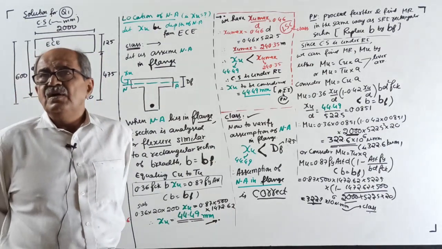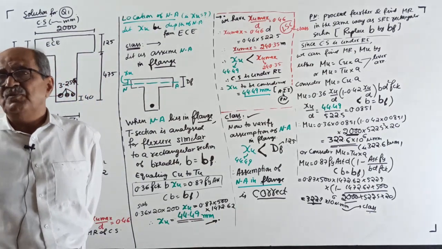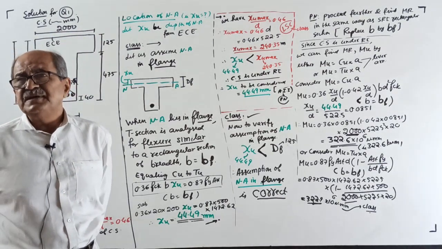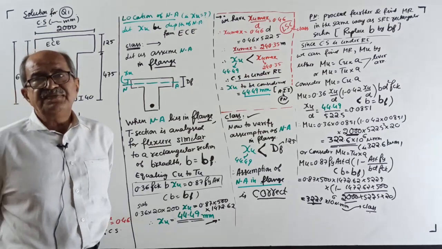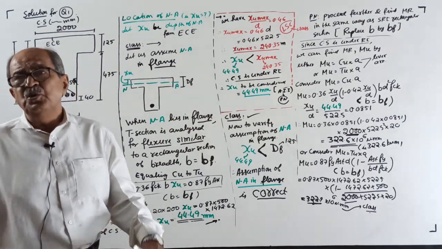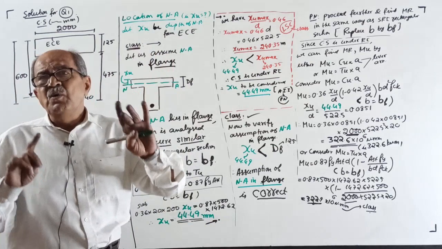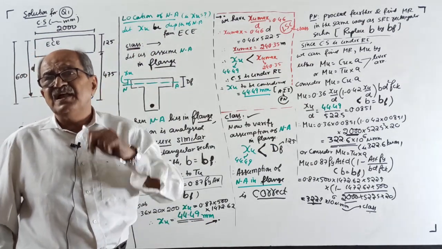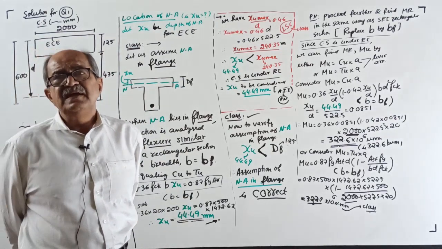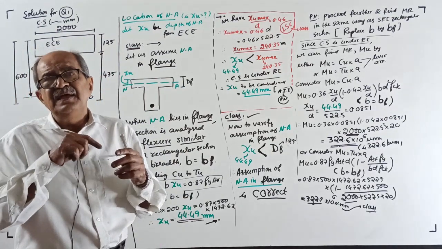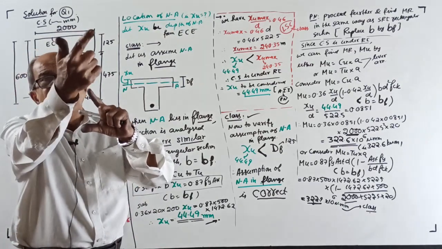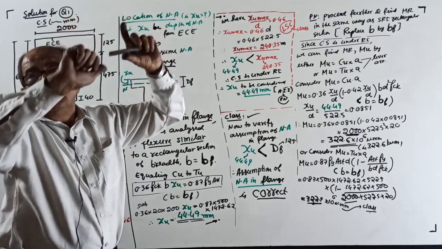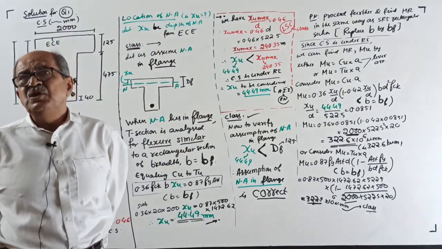Now, that's over. But if you get XU, when you consider the neutral axis in the flange, assuming XU less than DF, suppose it comes more than DF, then the assumption of neutral axis in the flange is wrong. So the neutral axis will be in the web. Now consider the neutral axis in the web, XU more than DF. Consider type A, that is uniform stress in the flange, that is DF less than 3/7 XU. I can see the DF here, and that 3/7 XU. Then equate CU to TU.